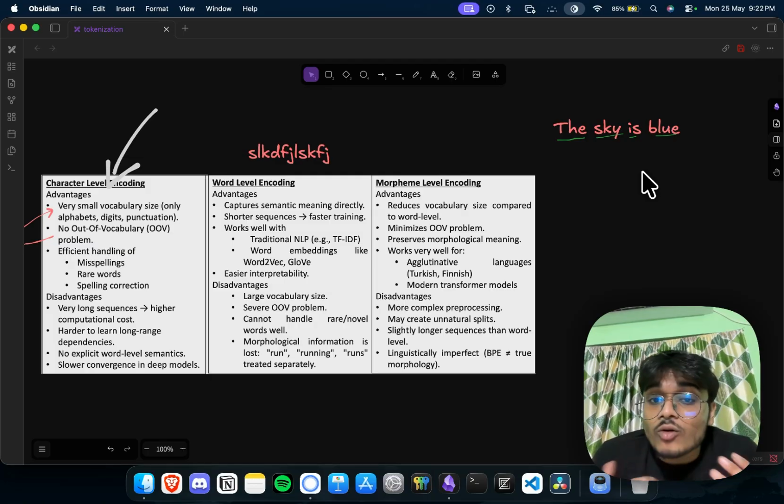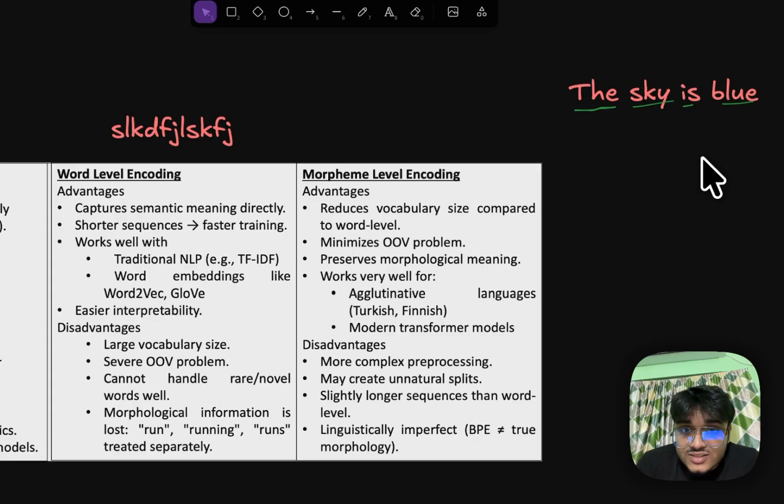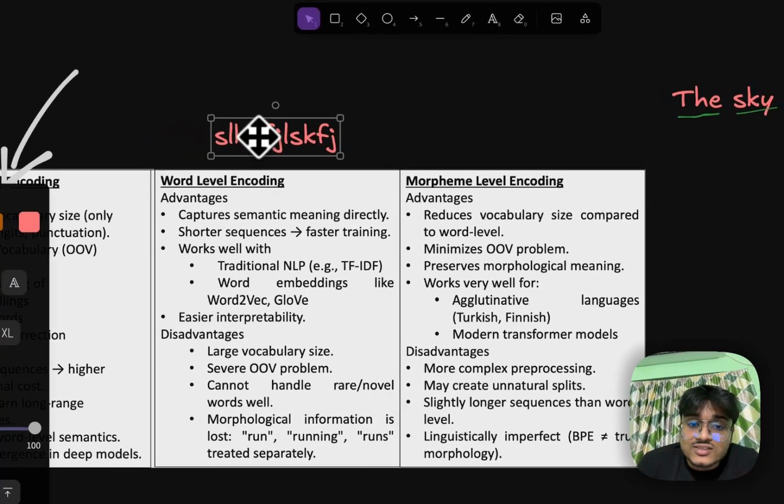OOV, the out of vocabulary problem, still exists, which is not a topic of conversation in character level encoding. If I type something like this, it has some issues because in word level encoding, we are not able to find the meaning of this, because the meaning doesn't exist. There's an out of vocabulary problem, okay?